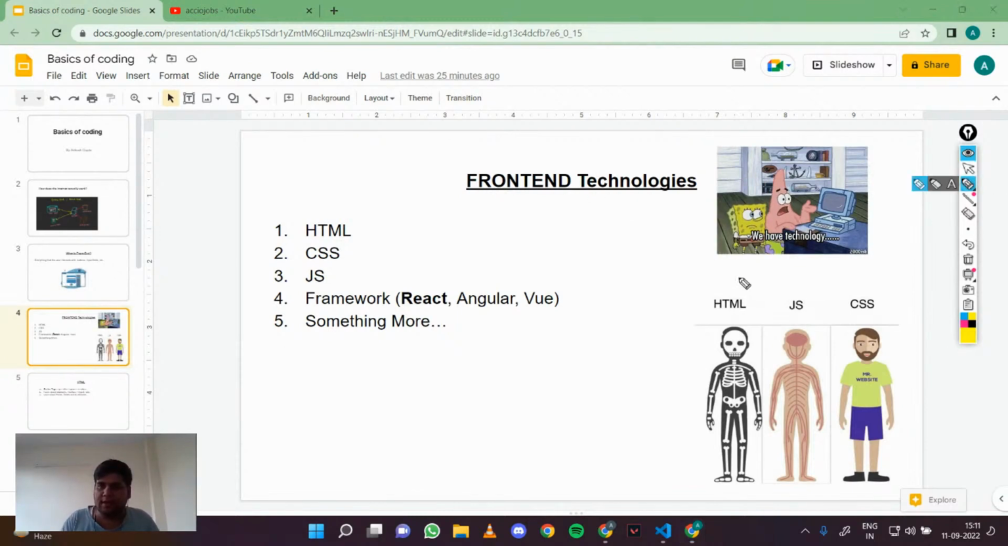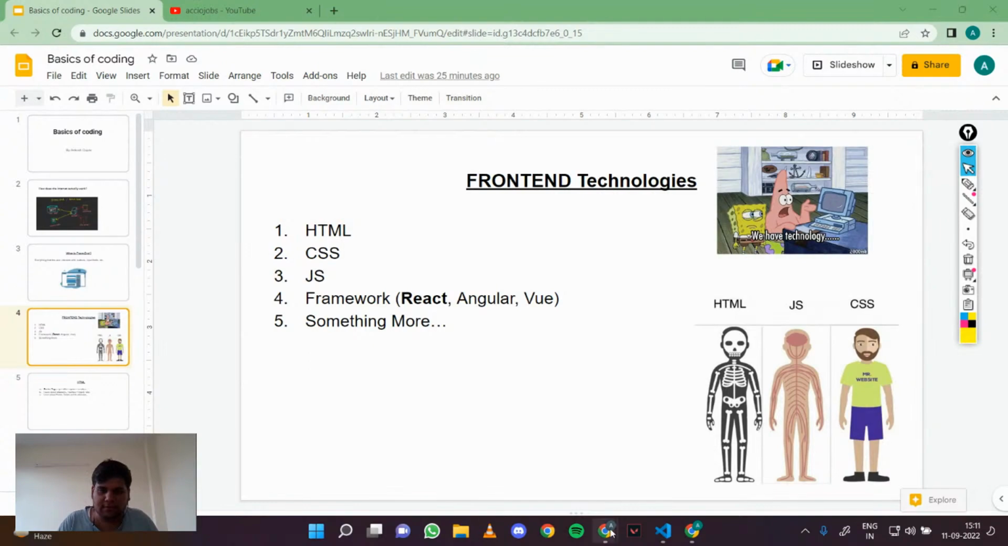Basically, HTML gives the skeleton, CSS gives it a good look, and JavaScript is the brain behind it, right? And then you have frameworks also, like React, Angular, Vue. What this basically does is that it really speeds up your development. We will not cover these in this video, but if you know this, you can learn these easily, right? HTML, CSS, and JavaScript are the basics of web development. These are crucial to know. So these are basically the front end technologies.